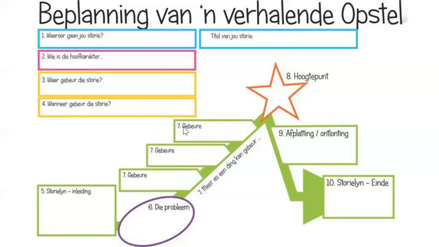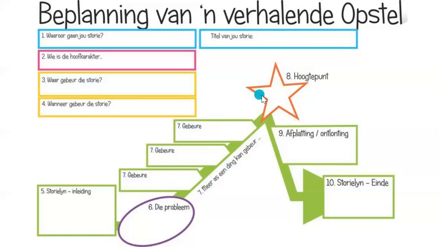Okay, remember, the character is going to do a few things, and we can't write all of those things in 1 paragraph. Then the paragraph becomes long and boring for the reader. So we split his actions or the events that happen in order for him to reach his goal. We split them in 2 to 3 paragraphs. Okay, so remember that you can split your actions and you can write them here in 2 to 3 paragraphs.